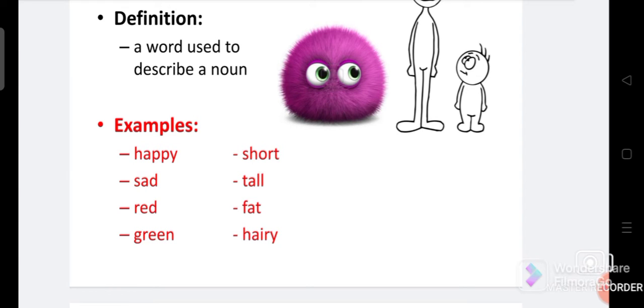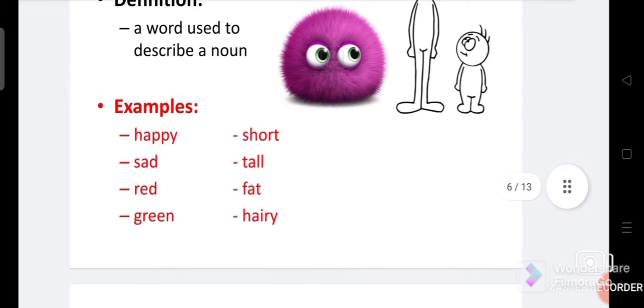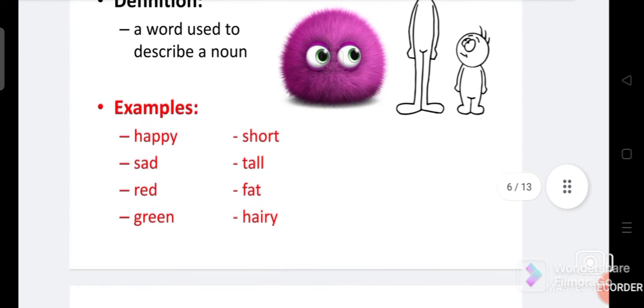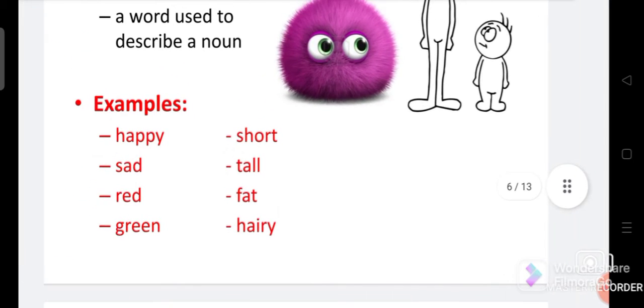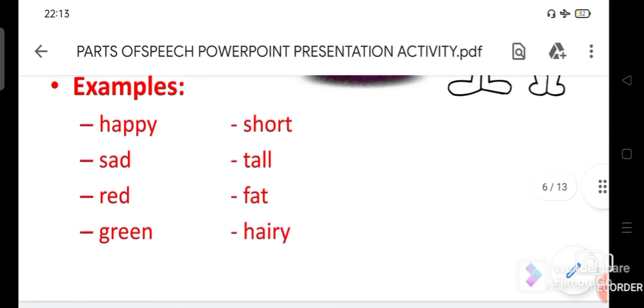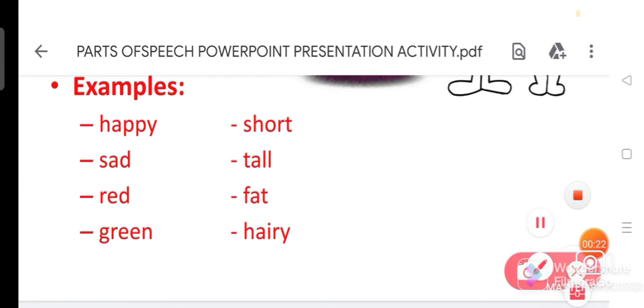And look at the other examples: happy, sad, red, green, short, tall, fat, hairy. All these words are describing something. For example, short. For example, see, short boy.